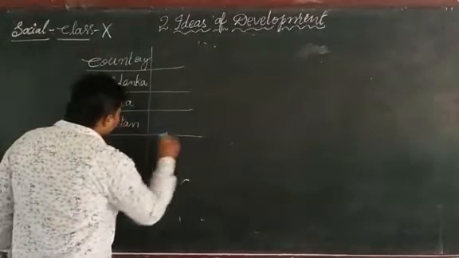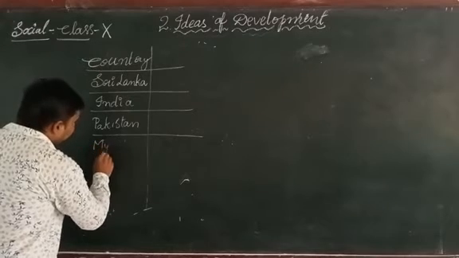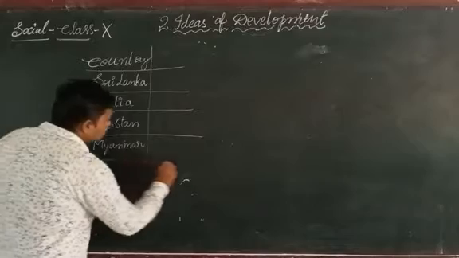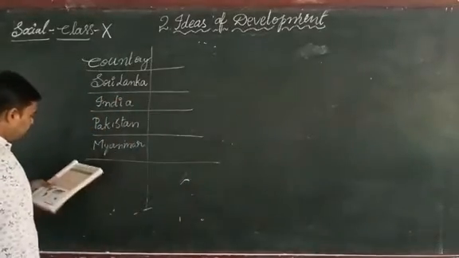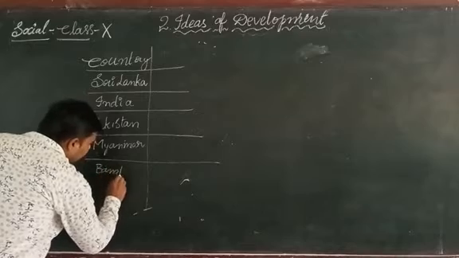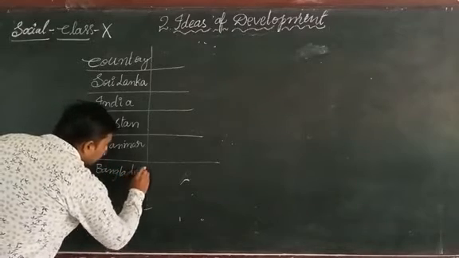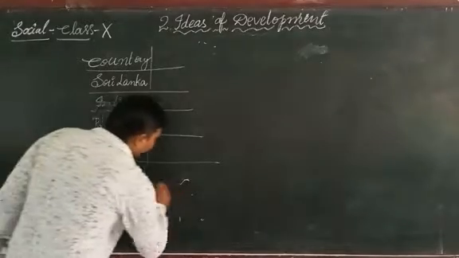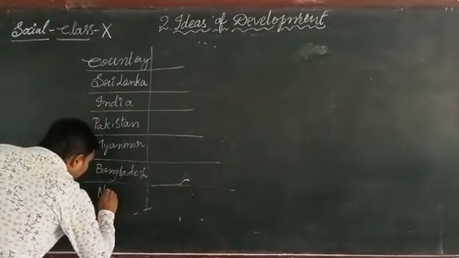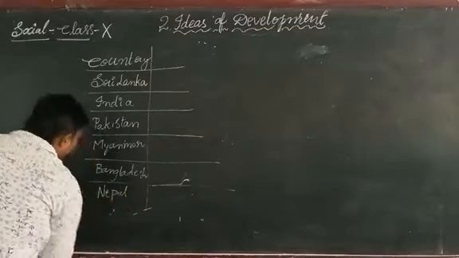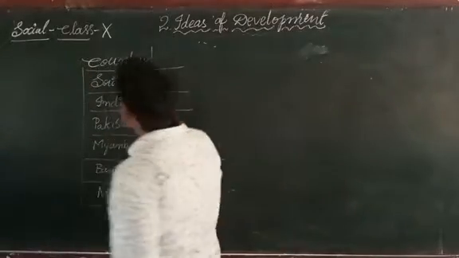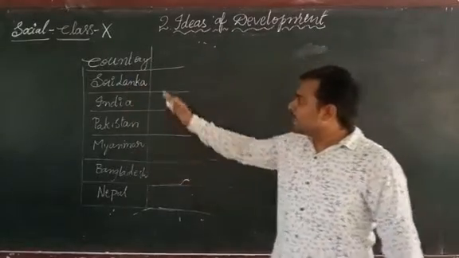Myanmar is the country that is located eastwards to India, and Bangladesh is the country which is near West Bengal, and Nepal is the country which is located on the north side of India. Okay, these are the neighboring countries of India.